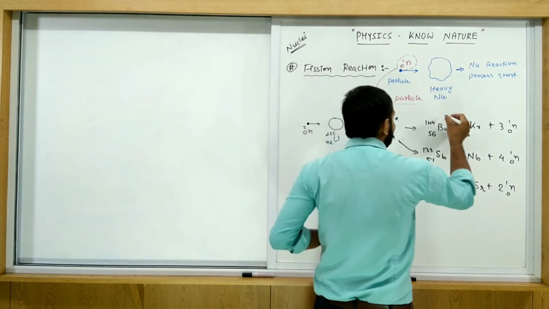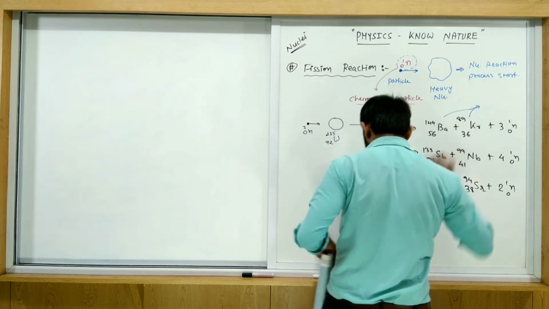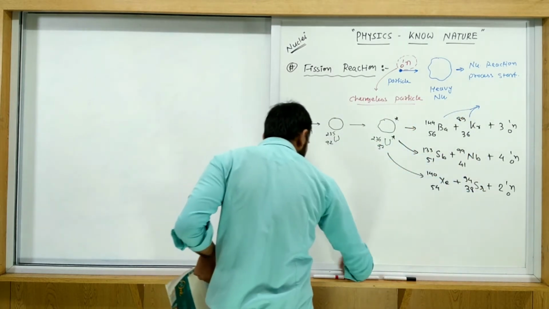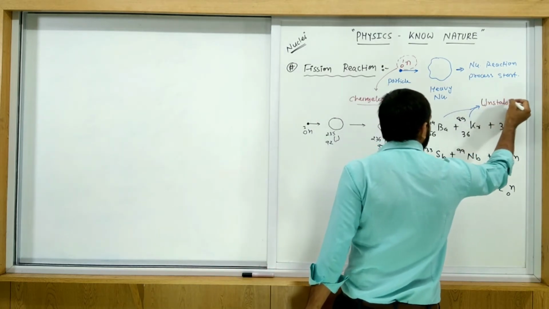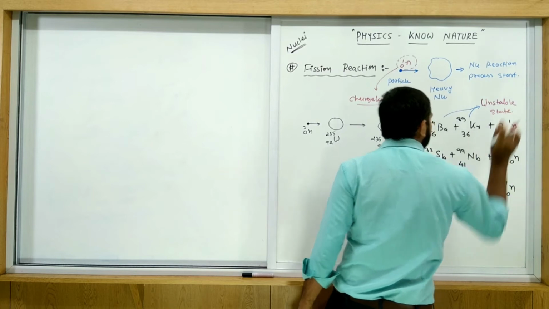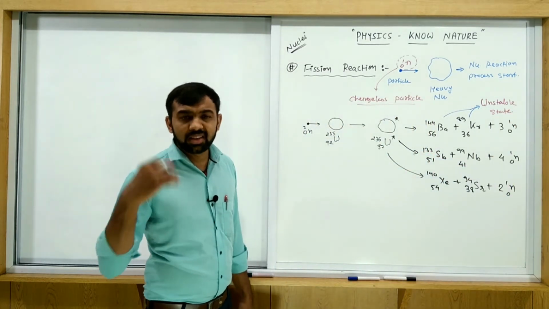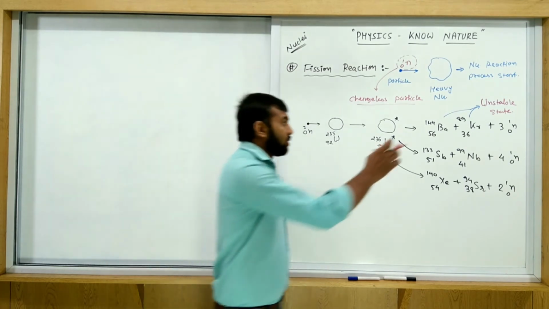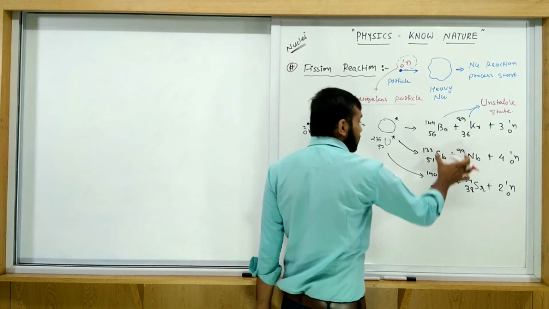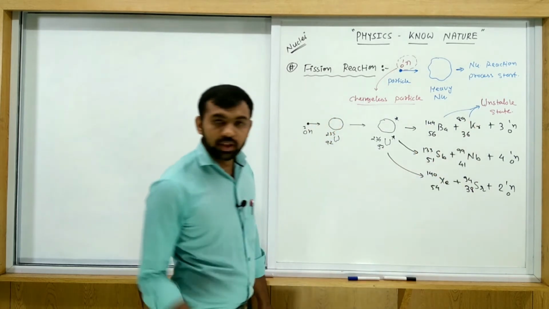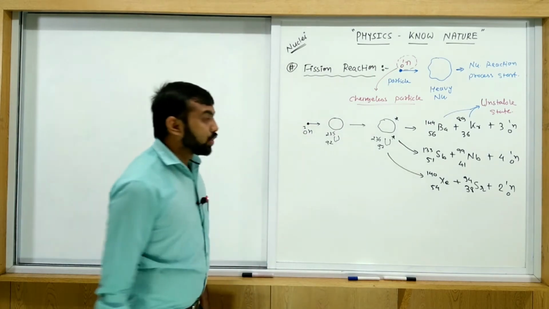All of you note this: these intermediate fragments are in unstable states, so they release beta plus, beta minus, neutrino, antineutrino, and gamma rays. All the types of natural radioactive decay are possible with these unstable states, and finally they become stable. But this is the first artificial nuclear reaction.